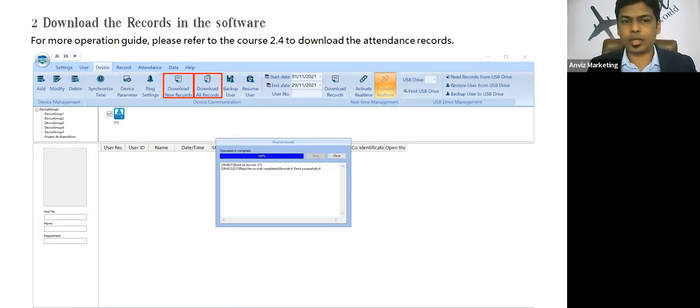To download the data, we have two features: either download all records from the devices or download new records from the devices. If you use new records, the recent data which is not yet downloaded will be downloaded from the devices to the software application database. And if you use download all records, whatever transactions are there in the devices, all transactions will be downloaded to the application database. So before starting with the attendance reports or records, we need to download all the records from the devices to the application database.